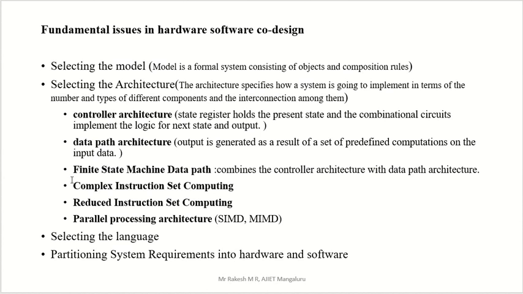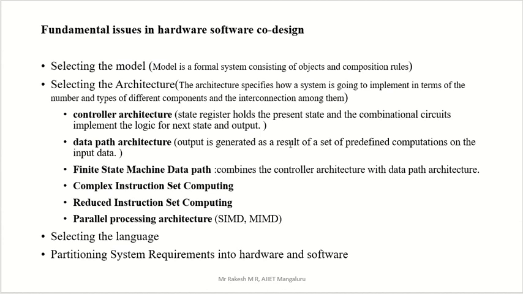Then the third one is the finite state machine data path. Previously we saw the controller architecture and the data path architecture, and we are going to combine them. The controller architecture produces the control input, and the data path architecture performs operations on the data. Combining these two, we get the finite state machine data path, which combines the controller architecture with the data path architecture.